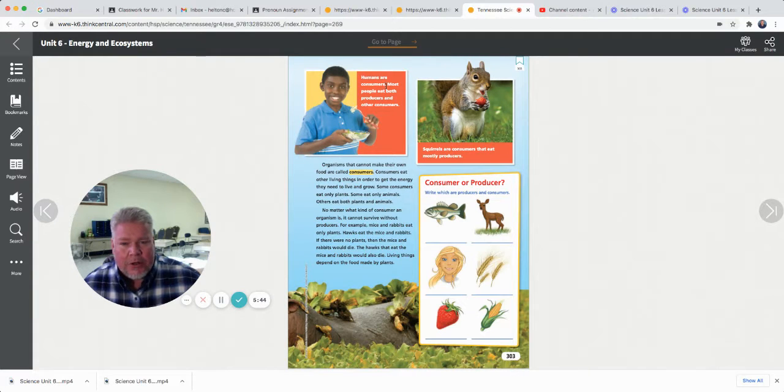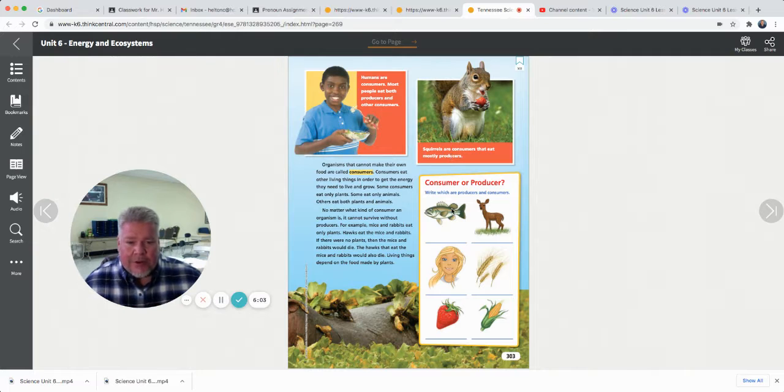Humans are consumers. Most people eat both producers and other consumers. So eat plants and animals, in other words. Most people eat plants and animals. Some people don't eat animals. They're vegetarians. Squirrels are consumers that eat mostly producers. And remember, producers are plants.